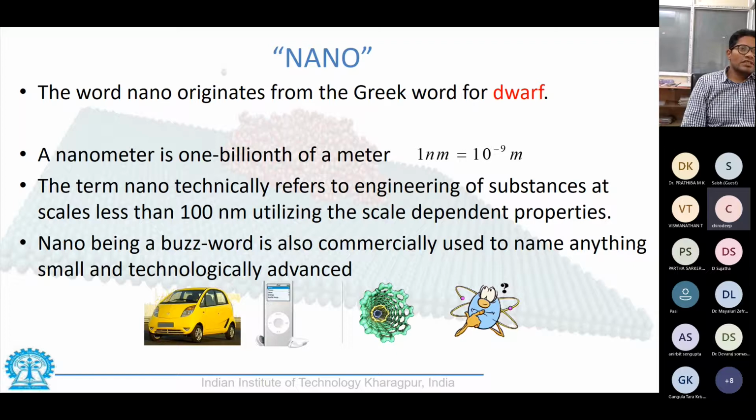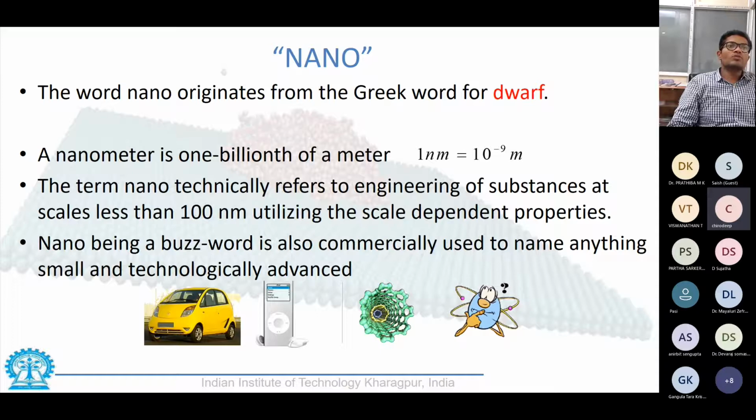So the interesting question now that we can pose, why has nano become the buzzword or why is it so important? It is very important because this 10 to the power -9 has a significance.